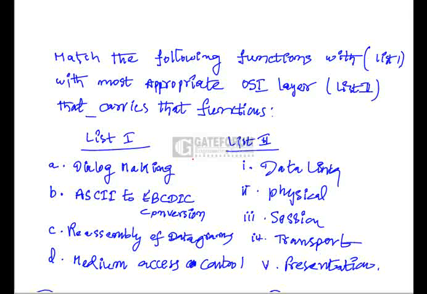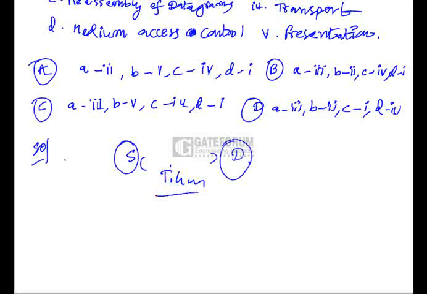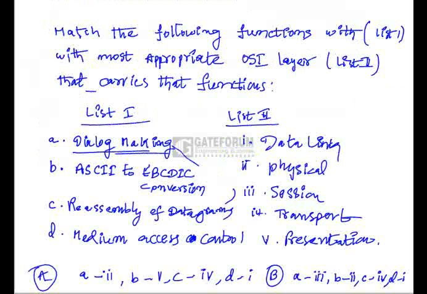Here dialog making is done by the session layer because, for example, if any communication takes place between the source and destination, the session layer will create a session. Within that session, the communication should be ended. In that, it will provide dialog making, token management, synchronization, and all. So the appropriate function of the session layer is dialog making. So A is related to 3.